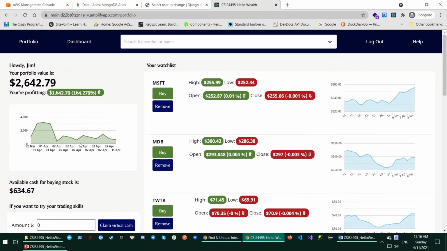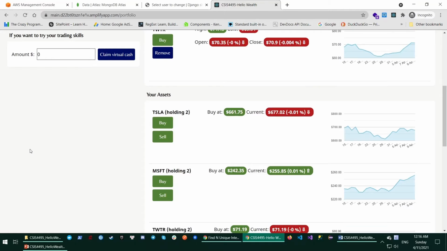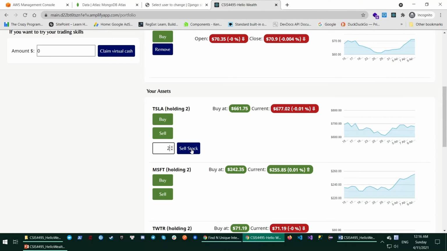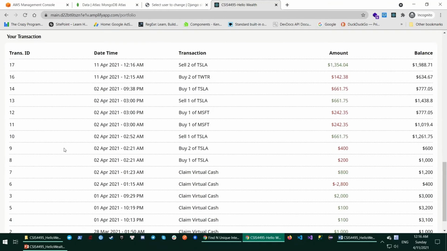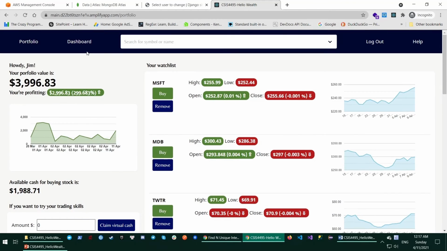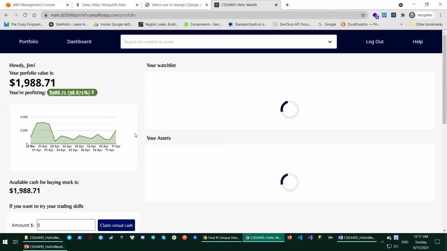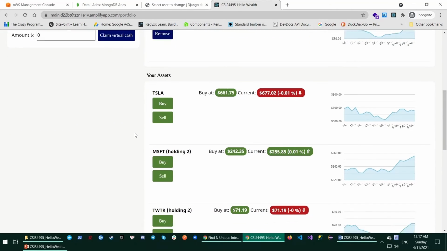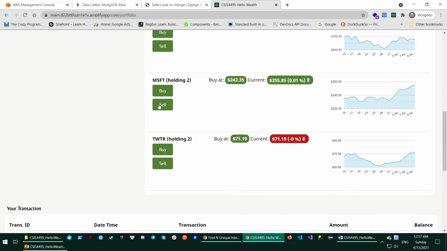Yeah, and the next thing, I will demo selling 2 Tesla stock. And here we are. After I sell 2 Tesla, the money in my available cash will rise, and in the transaction I can see here it's already logged my data, but the assets are not updated yet. I need to reload the portfolio to see the assets loading. Yep, here I don't hold any Tesla at the moment.